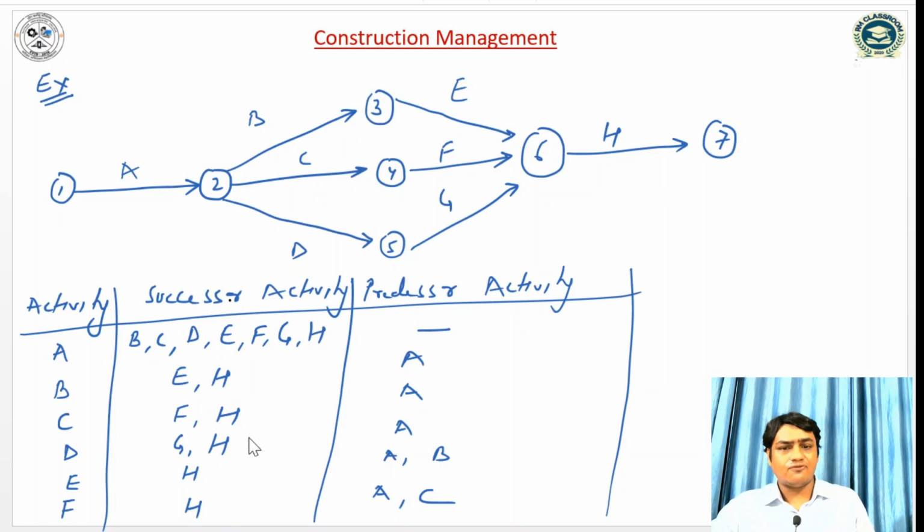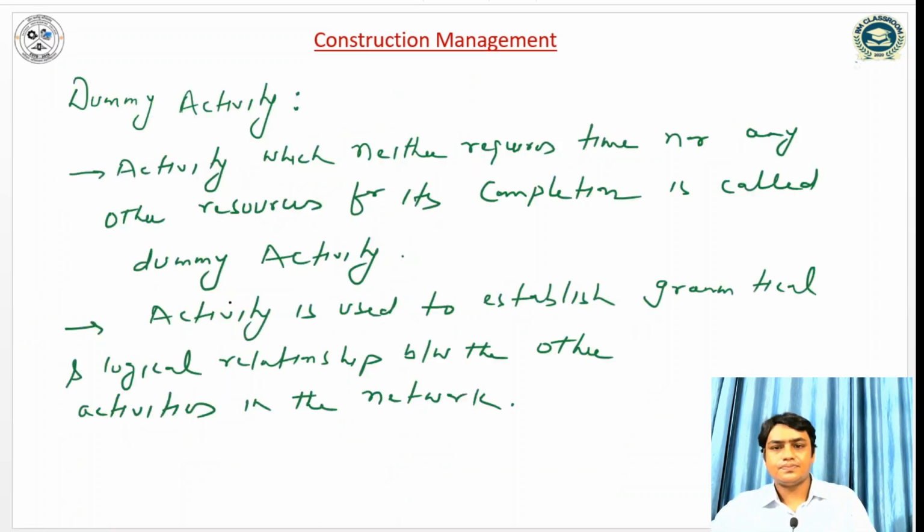For F, the predecessor activities are A and C, and the successor activity is H. Similarly, for activity G, the predecessors are A and D, and the successor is H. And for H, there is no successor activity, but the predecessor activities are A, B, C, D, E, F, G. So these are the predecessor activities.